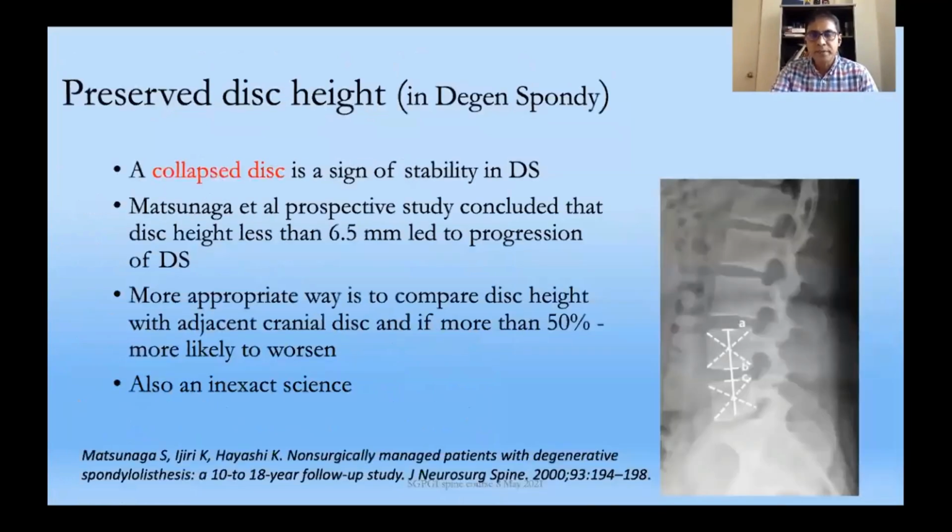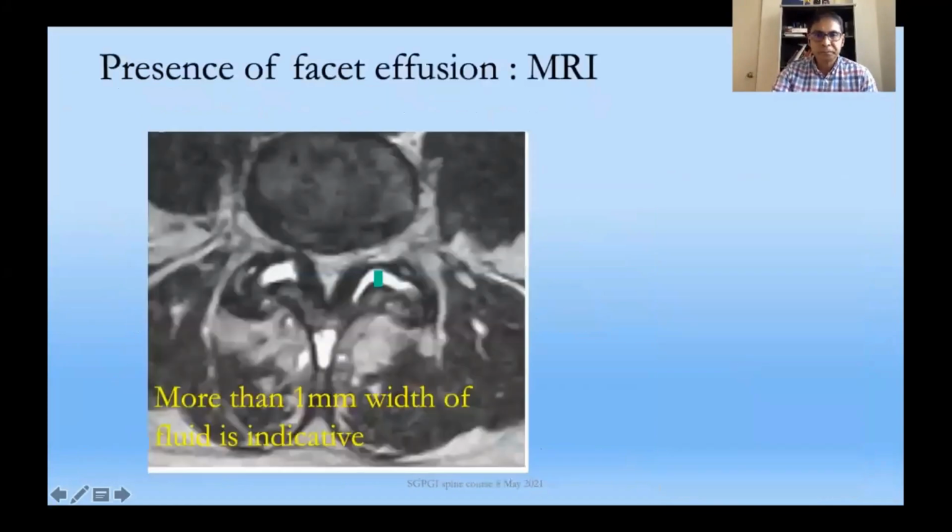Another sign is preservation of the disc height. If the disc height is preserved, there is a higher chance of progression of the listhesis. One of the authors put a cutoff as 6.5. Anything above 6.5 millimeter leads to progression. But a more appropriate way would be to compare it with the disc height above, and if it's more than 50%, it's likely to worsen.